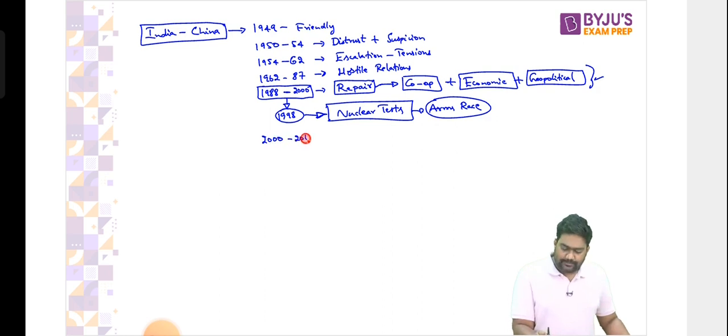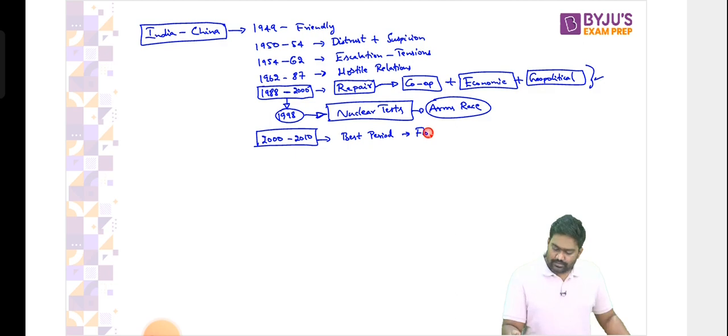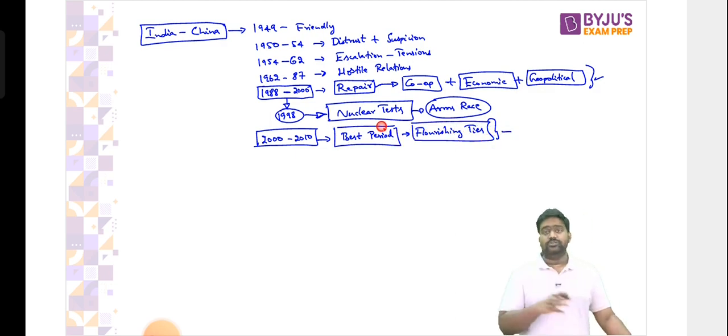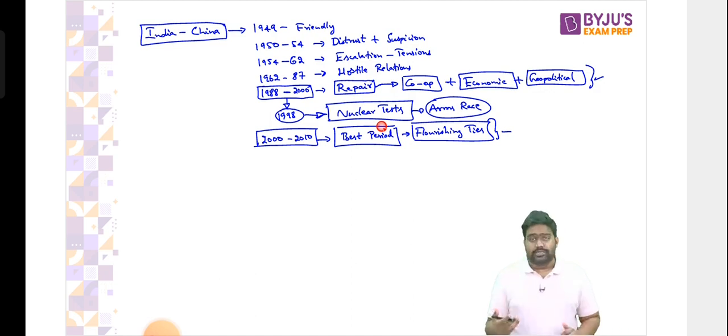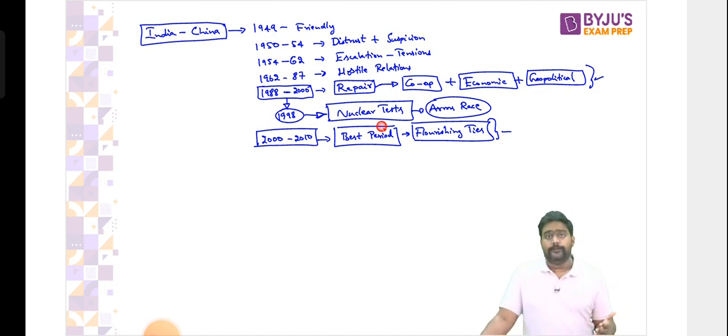From 2000 to 2010, this honestly is the best period in the relationship. This was a period where the relations flourished. The ties between India and China were flourishing throughout this decade. There was a lot of improvement happening, not just with regard to our economic ties. We were actually collaborating at various global platforms. I'll discuss that later. Our trade and investment was booming. We were even making attempts to resolve the boundary issue, the border dispute. So honestly, this was the best period in the relationship.